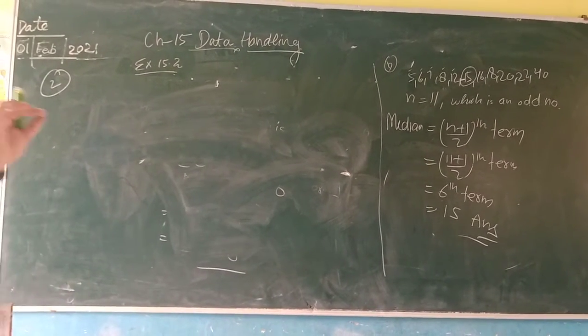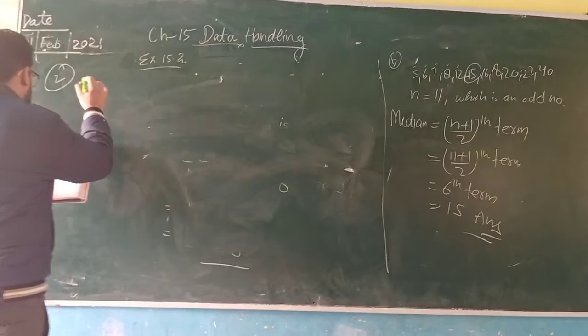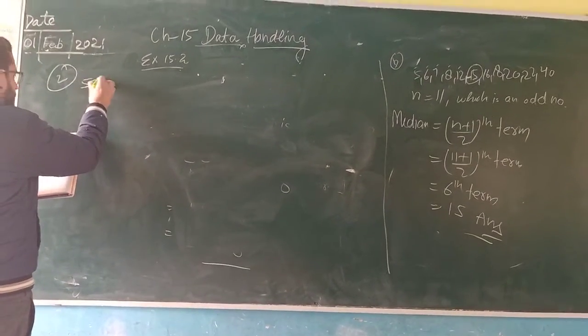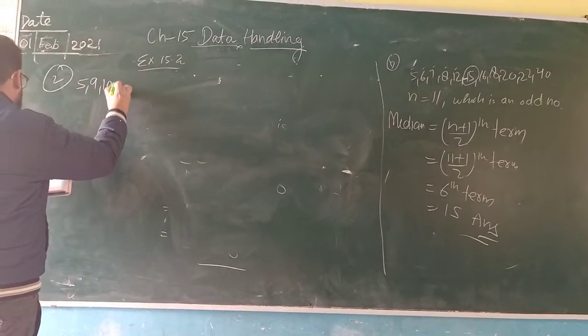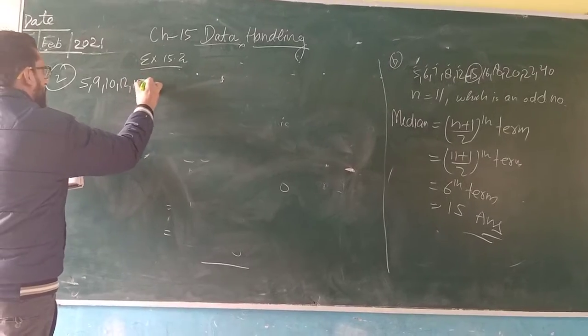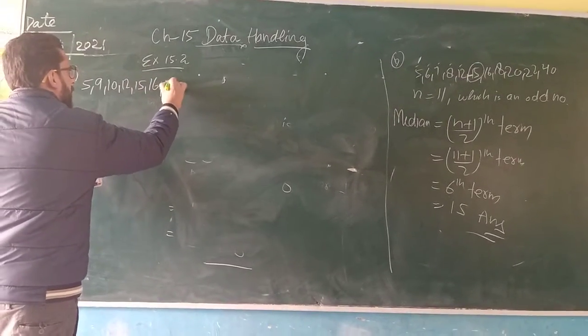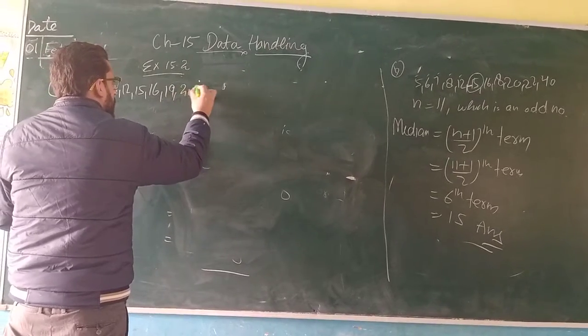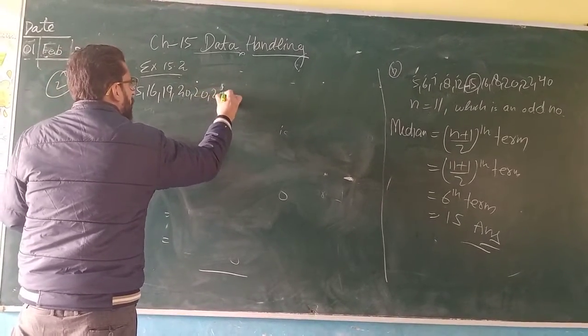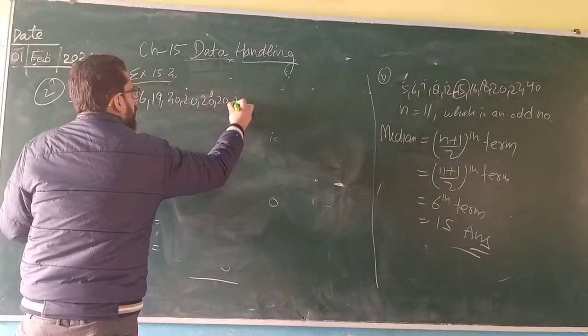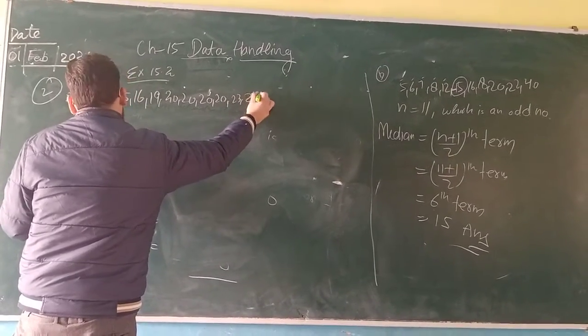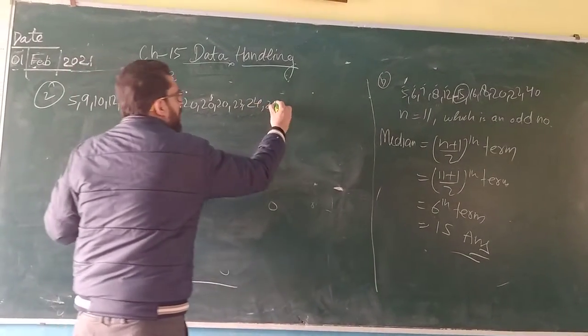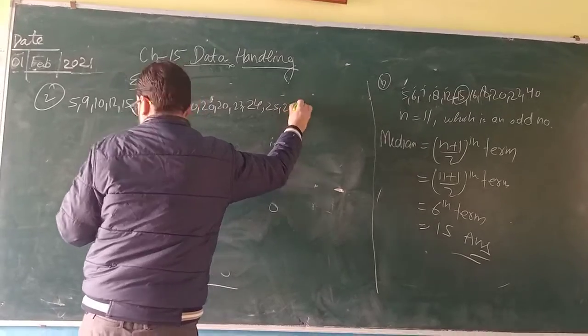Again, what we need to do first? First we will write the given numbers in ascending order. 5, 9, 10, 12, 15, 16, 19 and 20 is given how many times? 4 times. So we will write 20 4 times. 23, 24, 25 and 25.